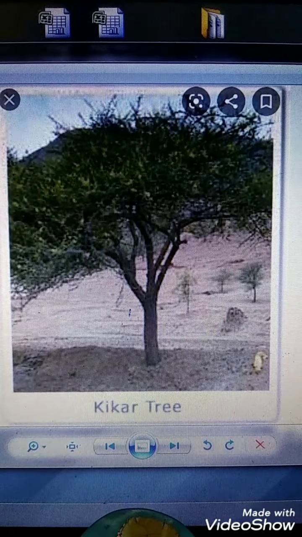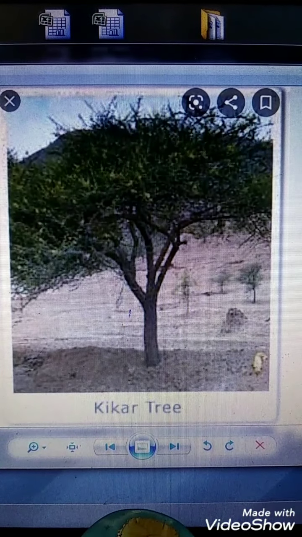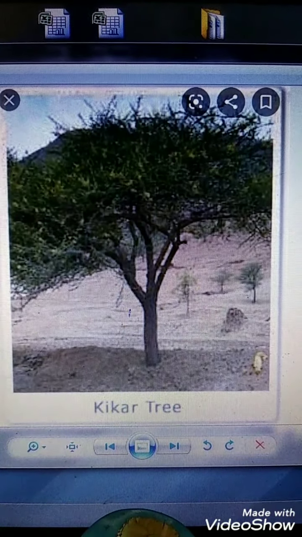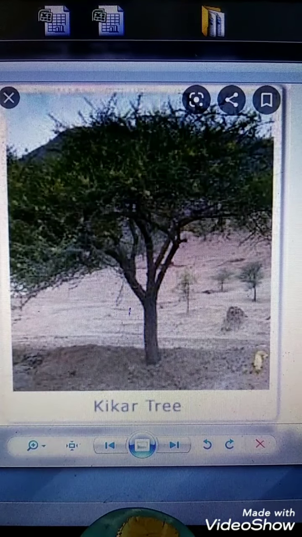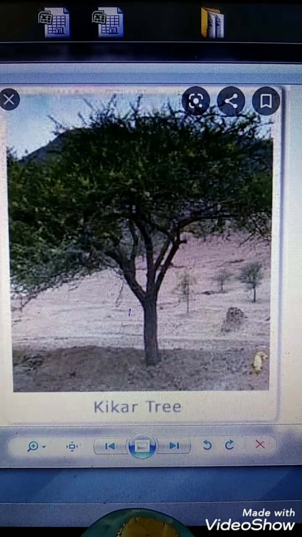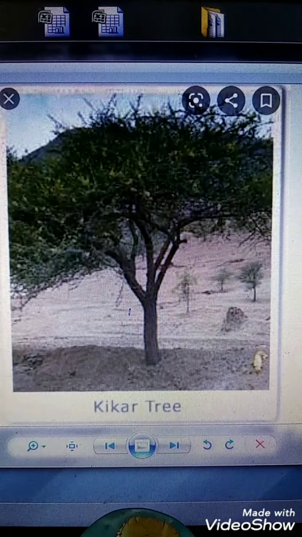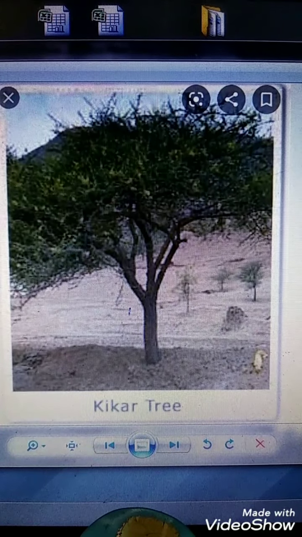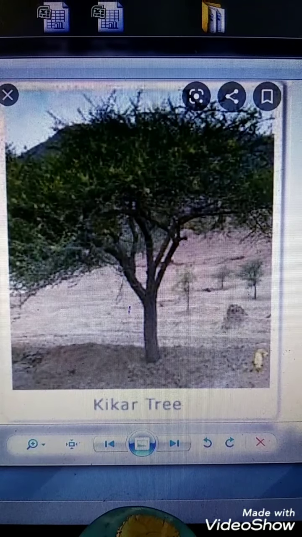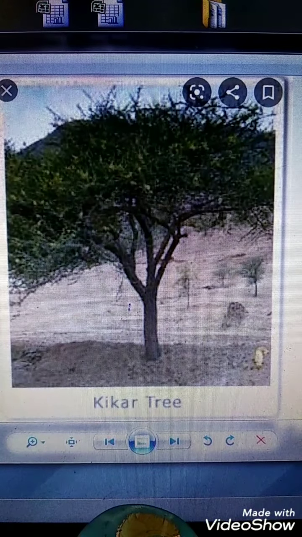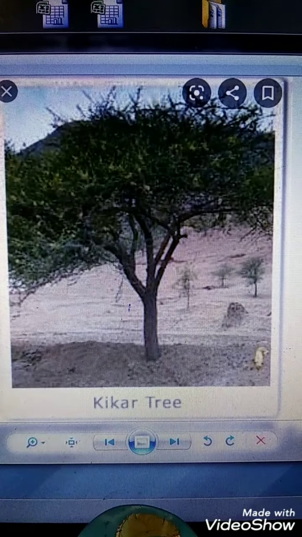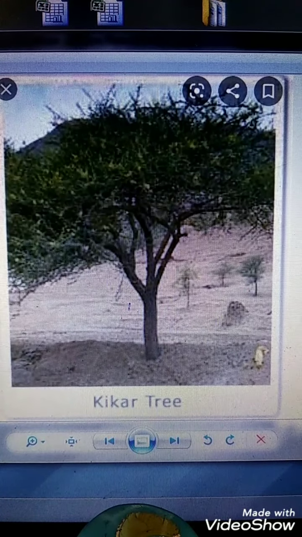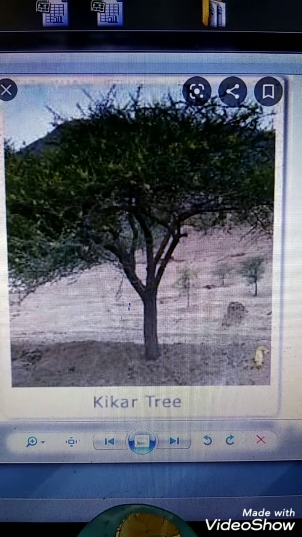Look here, this is a kikar tree. This is available in the desert region. Likewise, some cactus trees are also available in the desert region, because these trees need very little amount of water for survival. Okay, so kikar tree, a kind of cactus, and plum trees are available in the desert region.